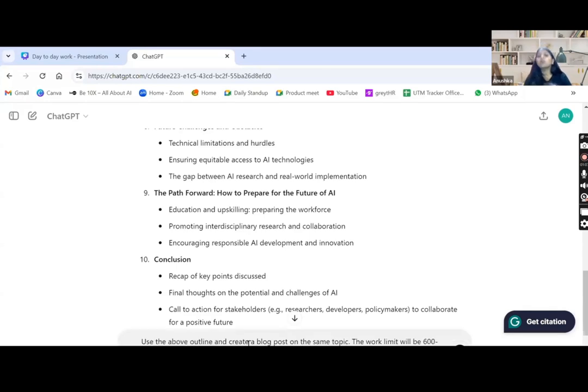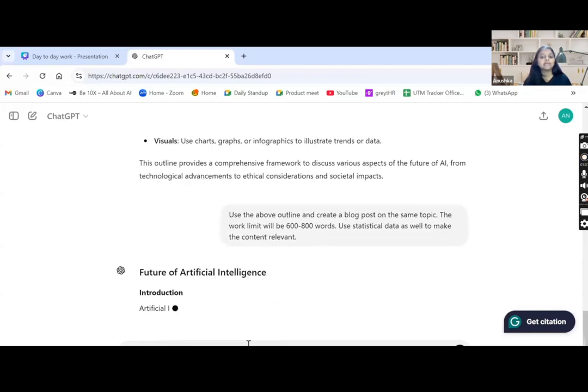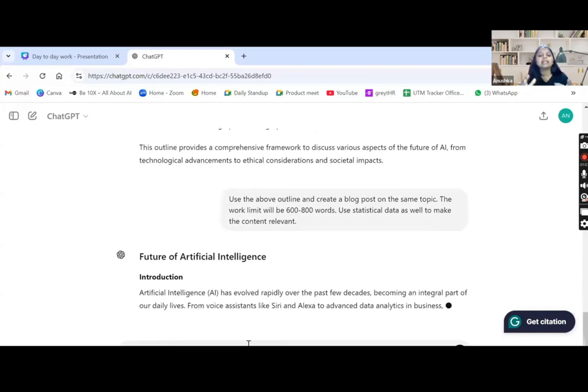I also want to use some statistical information so that my blog post and data look a little authenticated. So I will write here: use statistical data as well to make the content relevant. I have written this prompt. Now I'll press enter and let's see what blog post it gives us. It has started writing the blog post for us.